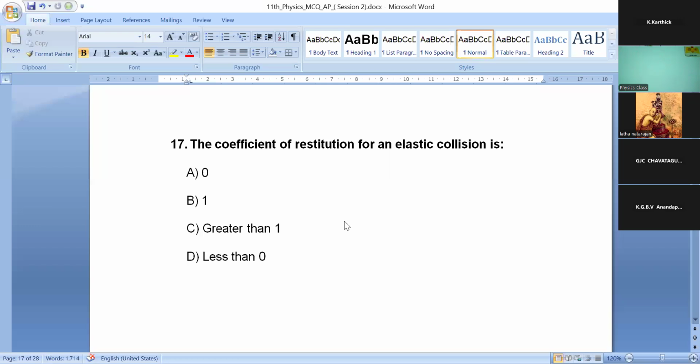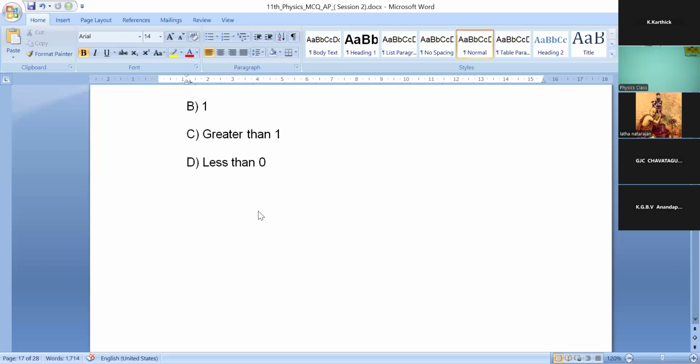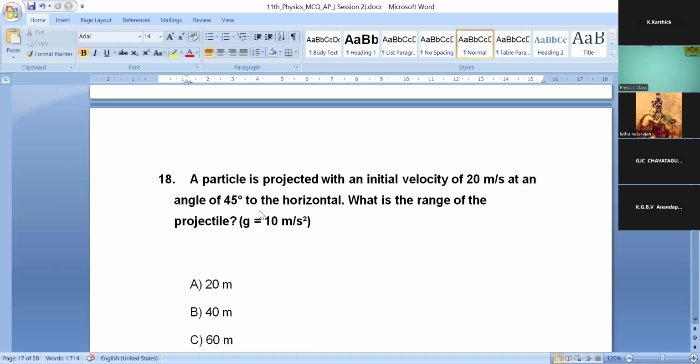You have 30 seconds left. The coefficient of restitution for an elastic collision. Ten seconds left for this question. All right. Okay. Now we will move into the 18th question.